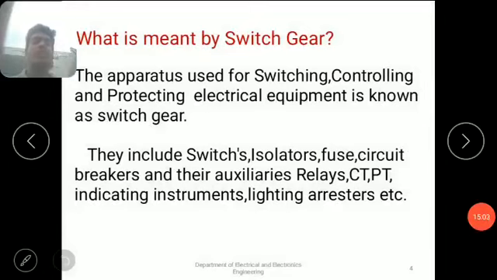By using all these equipments, we can do switching operations, control the power and protect the equipments. That is the meaning of switchgear. The apparatus used for switching, controlling and protecting electrical equipment is known as switchgear. By using those equipments, we can control the power, do the switching operations, and protect the electrical equipments.